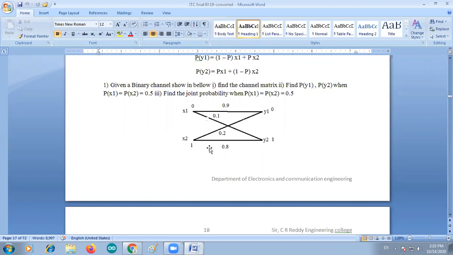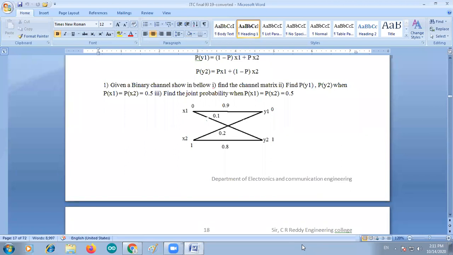So x1, y1, x2, y2. The X1 to y1 path has magnitude 0.9.